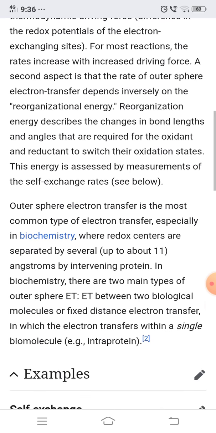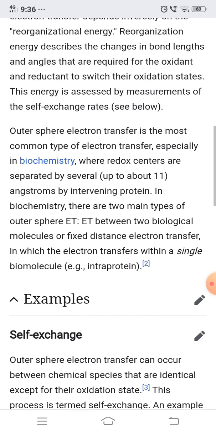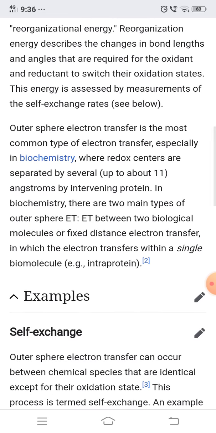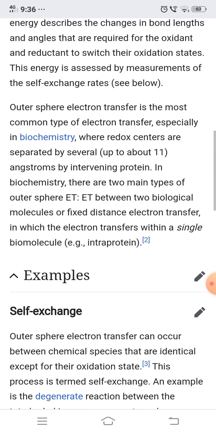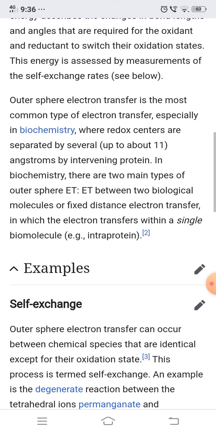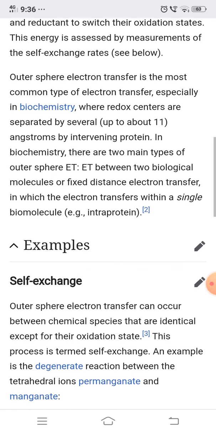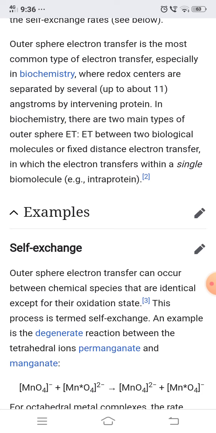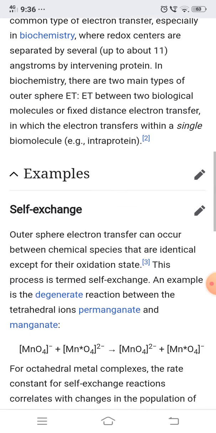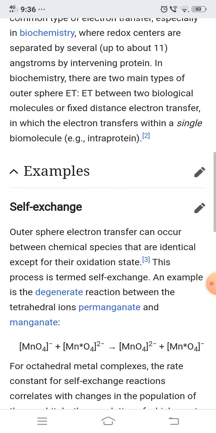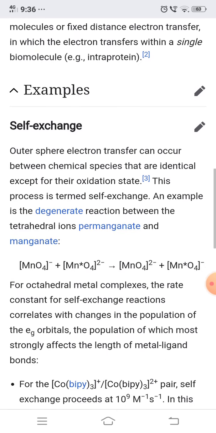The outer sphere electron transfer is the most common type of electron transfer, especially in biochemistry, where redox centers are separated by several angstroms by intervening proteins. In biochemistry, there are two main types of outer sphere electron transfer: between two biological molecules, or fixed distance electron transfer, in which the electron transfers within a single biomolecule, for example, intraprotein.